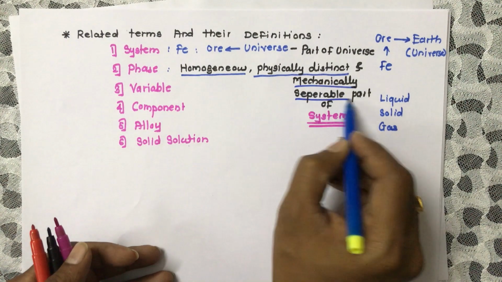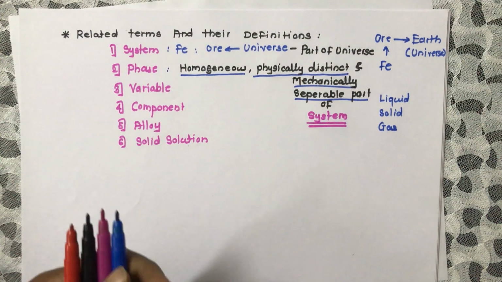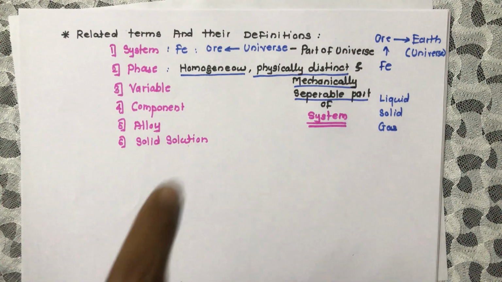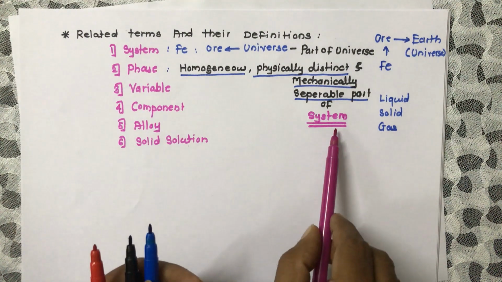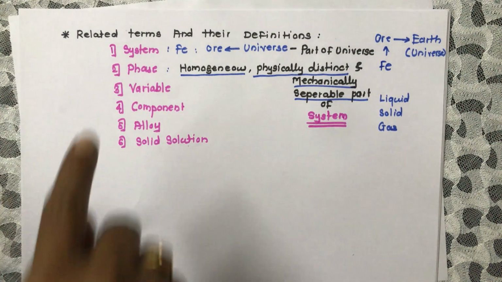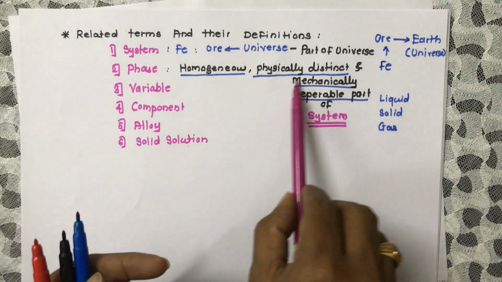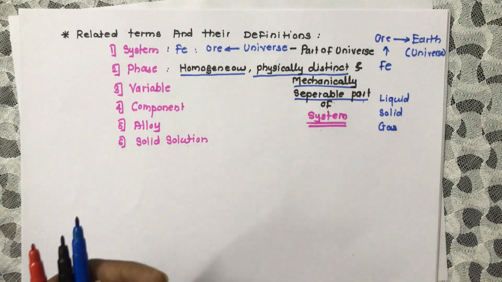And mechanically separable means with the help of mechanical processes we can separate out these different states, and these all are part of the system. So we define phase as a homogeneous, physically distinct and mechanically separable part of a system.